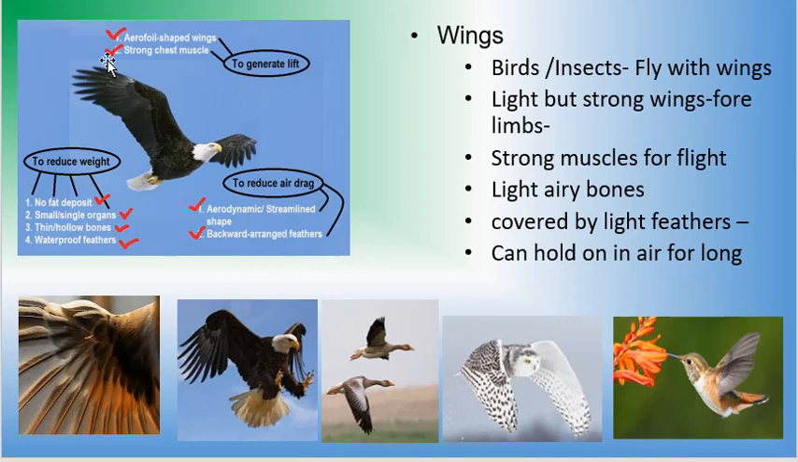To reduce the air drag, they have an aerodynamic design. The way their body is made, it is an aerodynamic design. It can pierce through the columns of air. And feathers are arranged backward, from front to the back, not the other way around. So the strong muscles, the aerofoil shaped wings, the aerodynamic body, the feathers and the wings, all these help the birds to fly in the air.